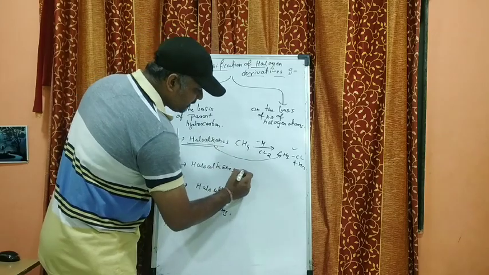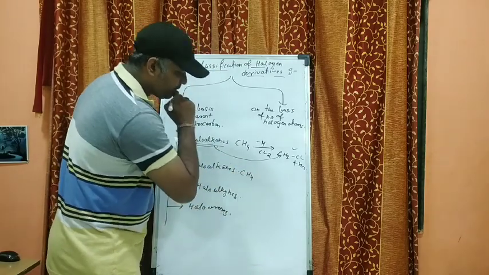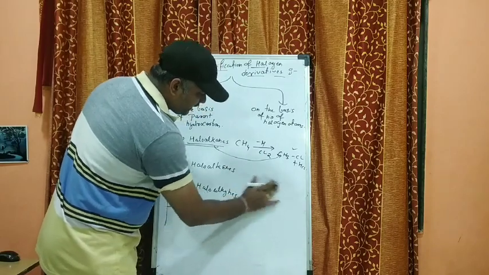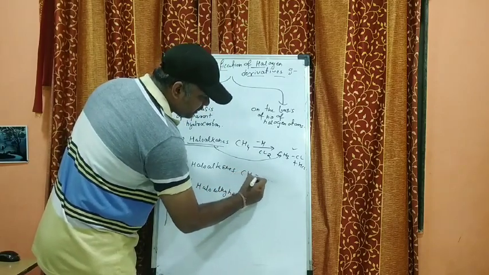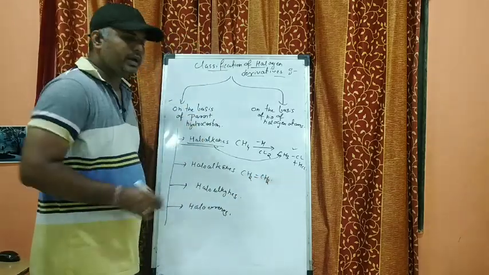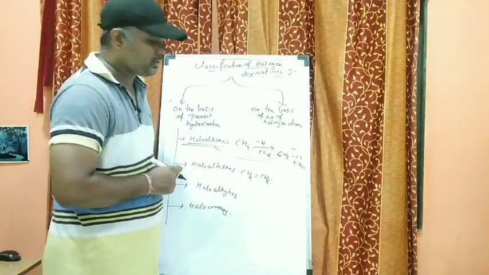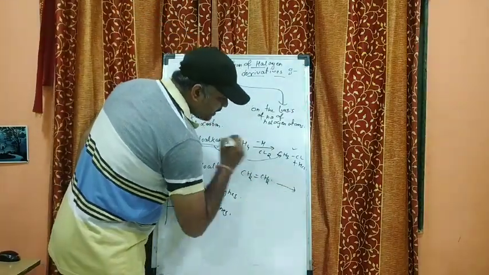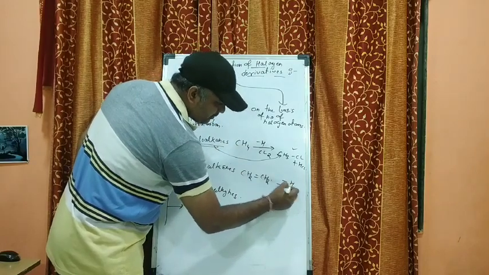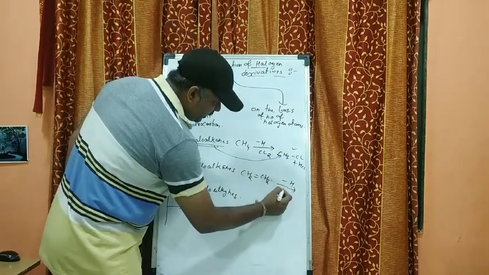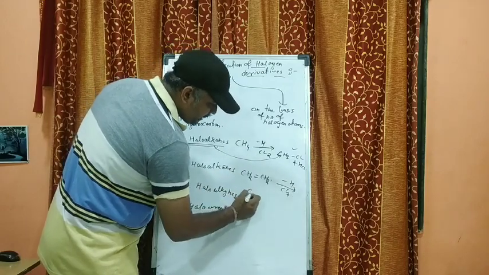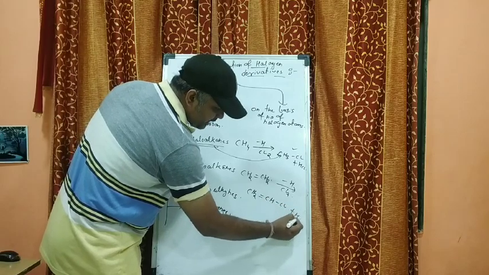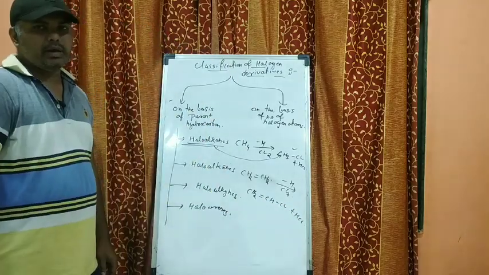Then haloalkenes. Now here in this case, for alkenes I will take the example CH2 double bond CH2. As we know that alkenes are unsaturated compounds, so we are going to take the double bonded compound. So here in this case, when one of the hydrogen atoms is replaced by a chlorine atom, then it becomes CH2 double bond CHCl plus HCl. Are you understanding, my dear students?